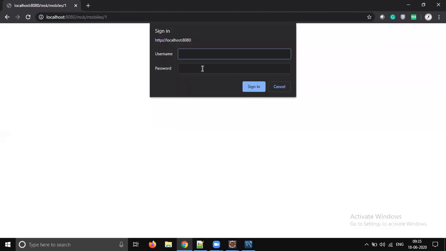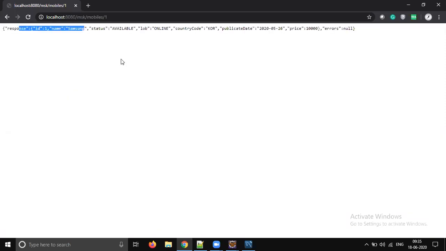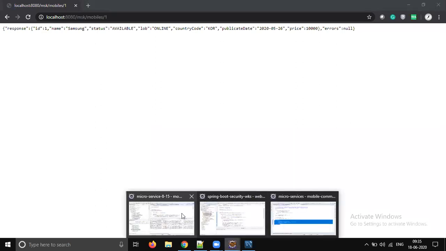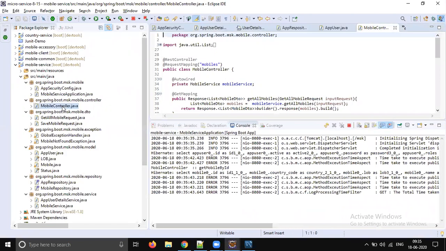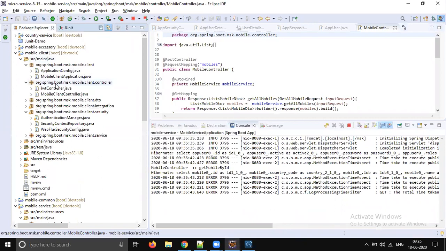So you get the pop-up, right? I think user is mobile user, password is mobile user. Now only we are able to access, right? If you don't give that, then you will get unauthorized. Yes. So the concept is even applicable for our mobile client also. So while accessing mobile service from our mobile client, we should provide that username and password.